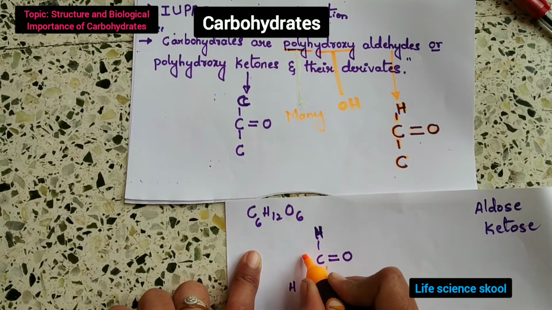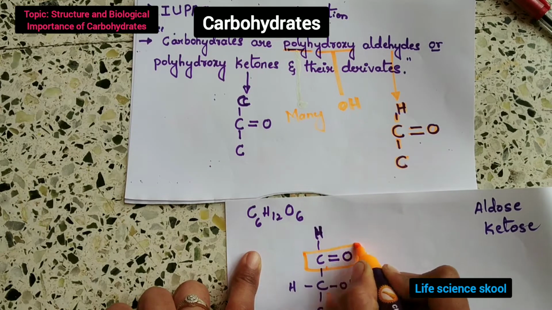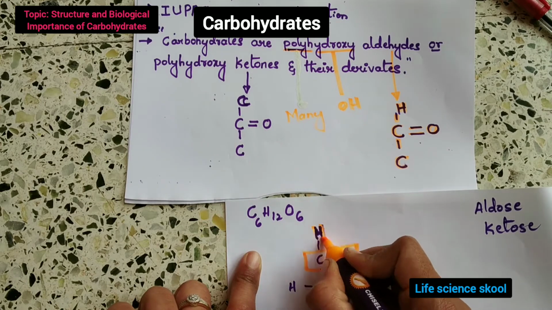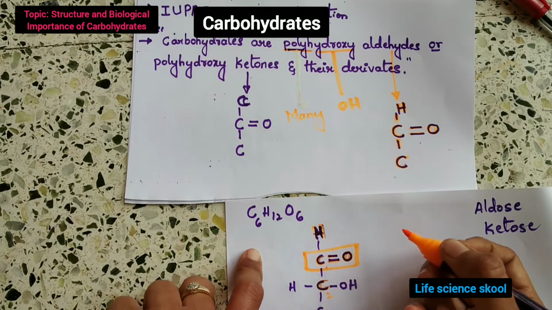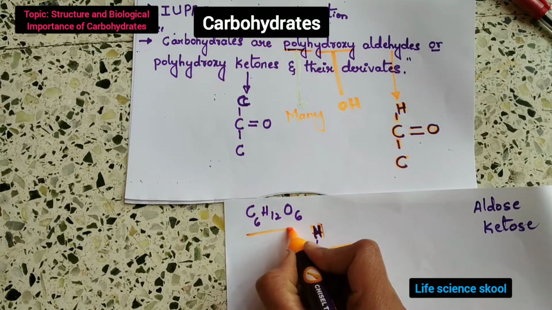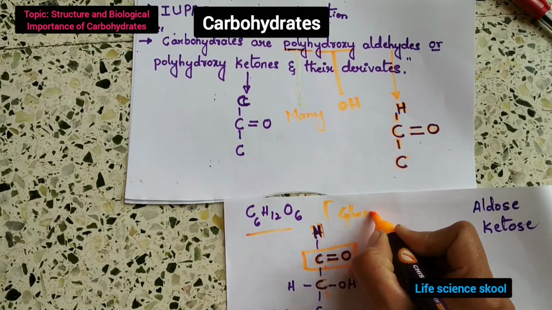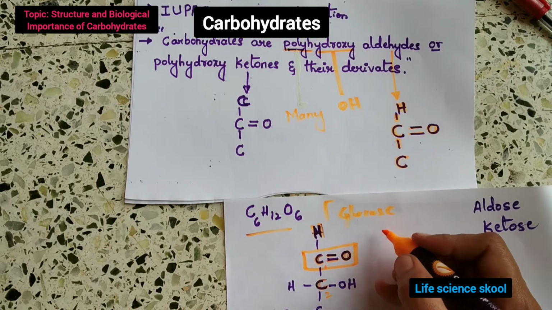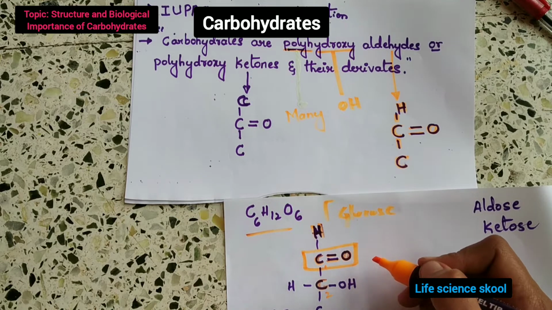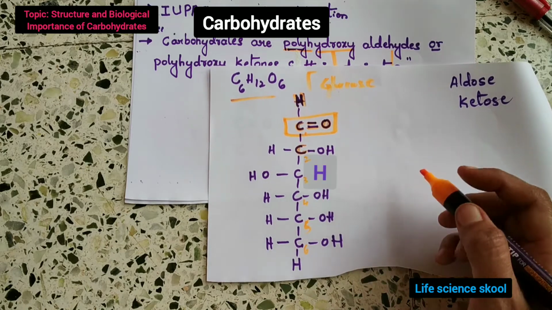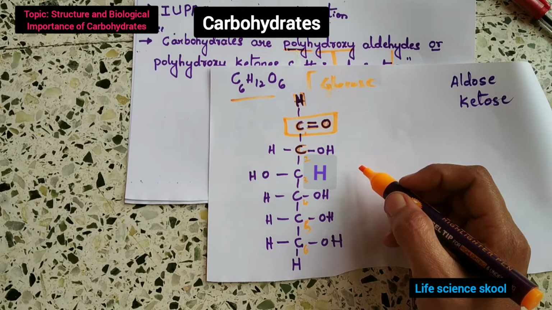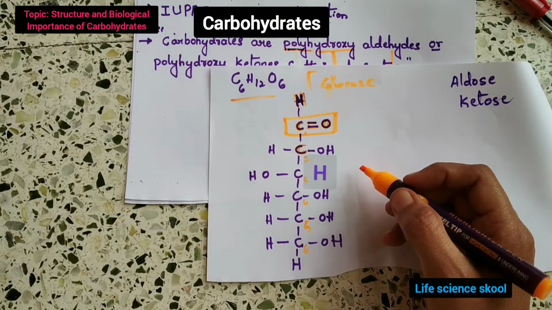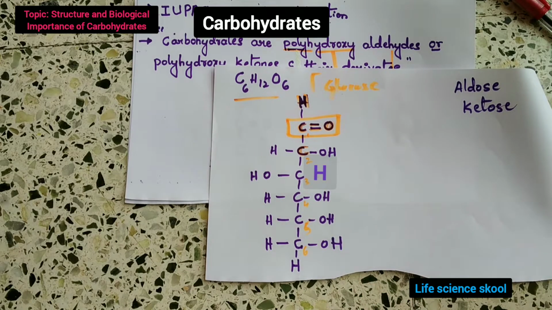And the first carbon, if you see, is attached to H, C, C double bond O. So that's why glucose is a polyhydroxyaldose. Okay, that's how you can find out whether it is an aldose or ketose.